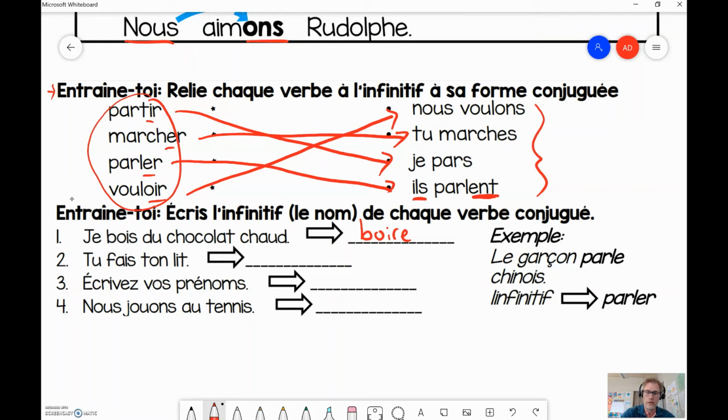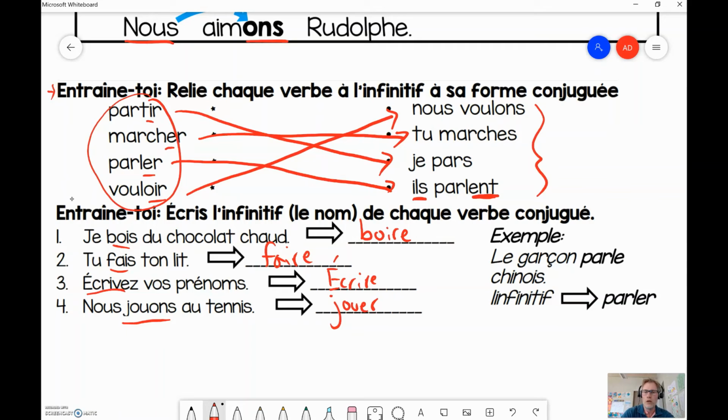Tu fais would be the verb faire. Écrivez vos prénoms would be the verb écrire. And nous jouons au tennis would be the verb jouer.